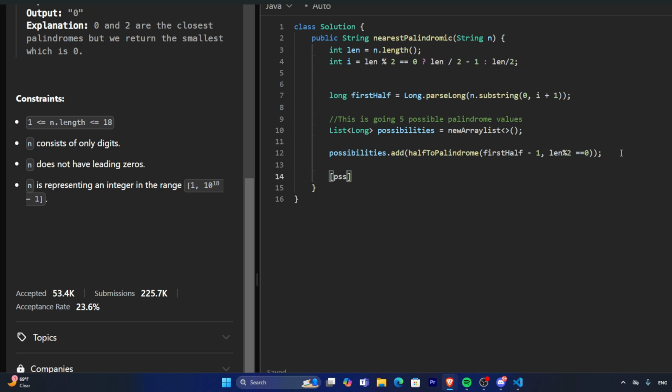So how we can do that is we can add another possibility. So possibilities.add our helper function that we haven't implemented yet, and then first half plus one instead. And we also want to turn it into that Boolean condition to see if it is even or not.